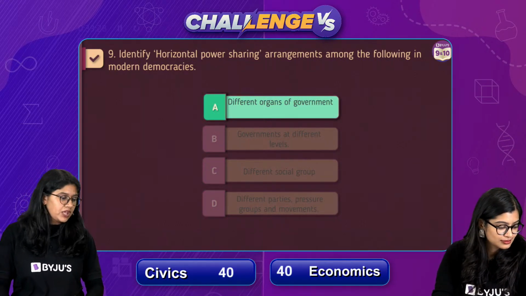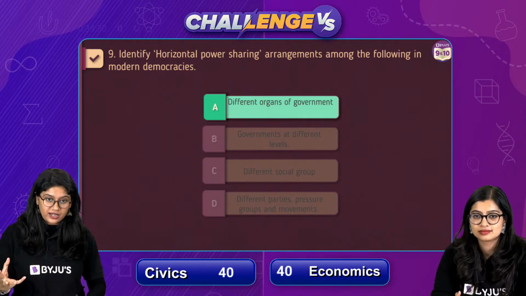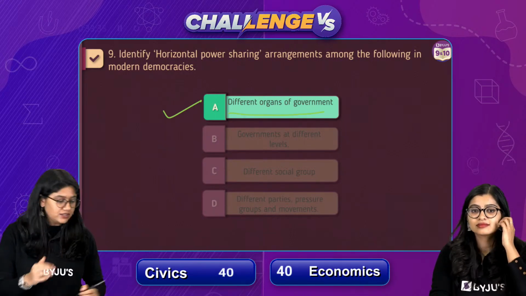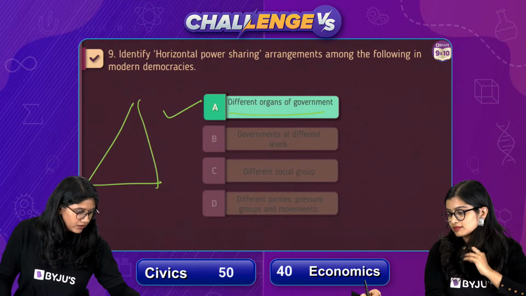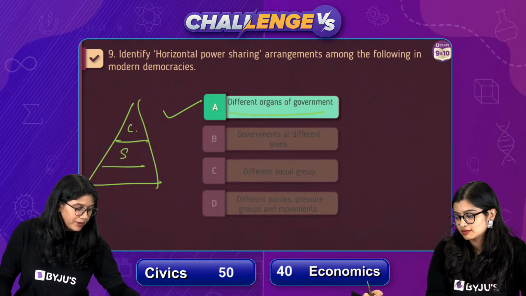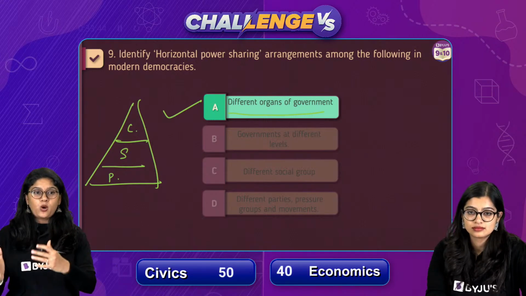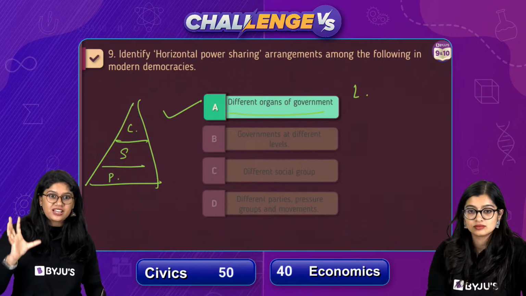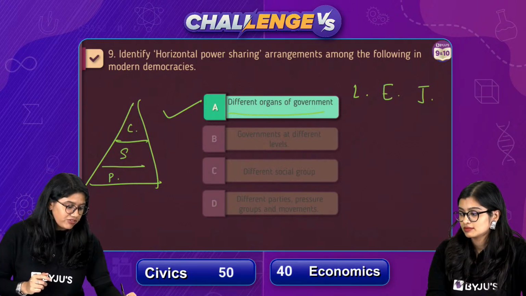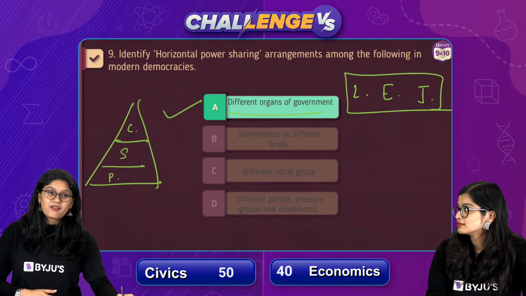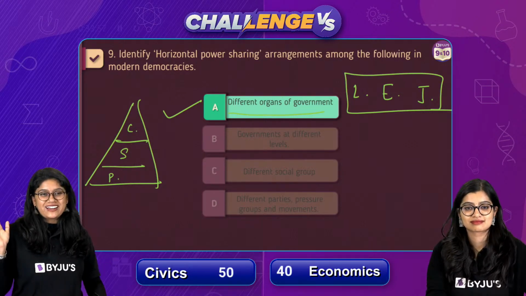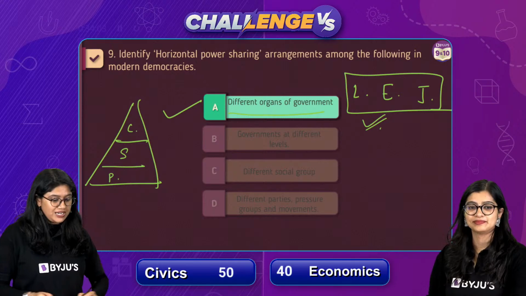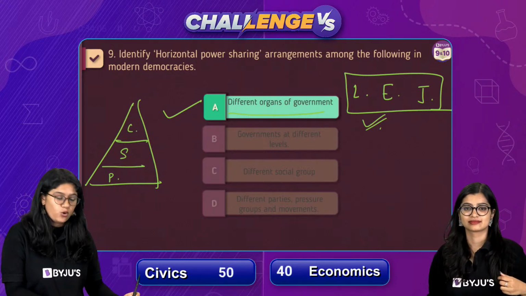So, horizontal form of power sharing, right? We have the different organs of the government. What is horizontal and vertical? Of course, in vertical we have this format. Right, we have the central government, we have the state government and then we have the panchayat and the municipal corporation. Whereas in the horizontal case, we have the legislature, the executive and the judiciary. French Revolution. This is how I remember. I want you to remember this. This was already there in the French Revolution. Okay. Very good, very good. So it was a very interesting question and now over to you, ma'am.